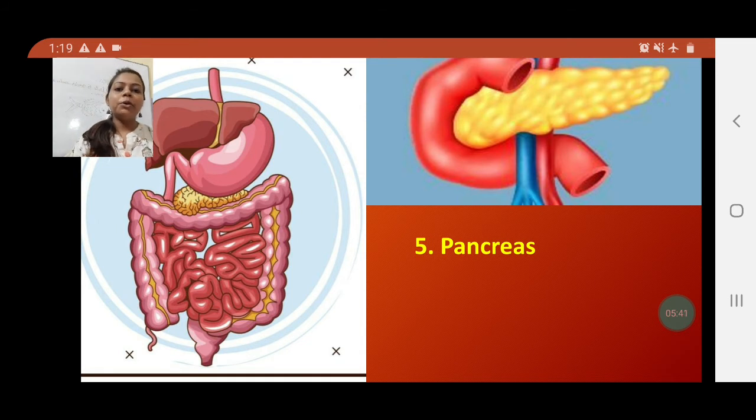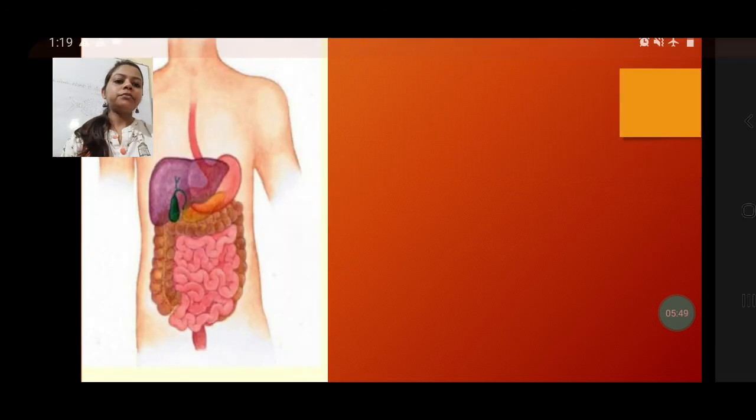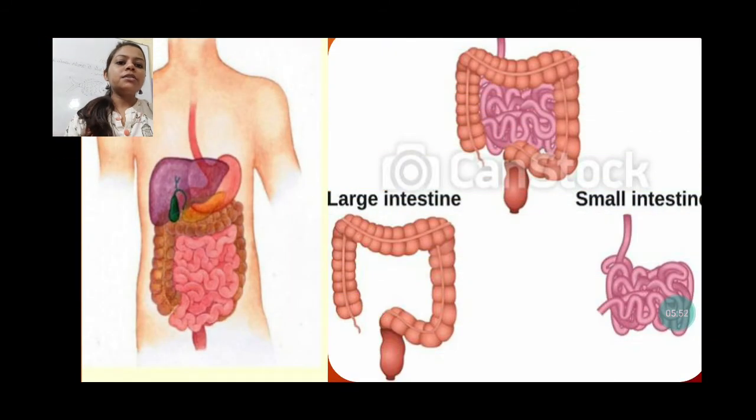Okay, so fifth number organ is the pancreas, and what is the shape? Like a leaf, and where is it present? Back of the stomach. Next we are going to discuss the large intestine and the small intestine.